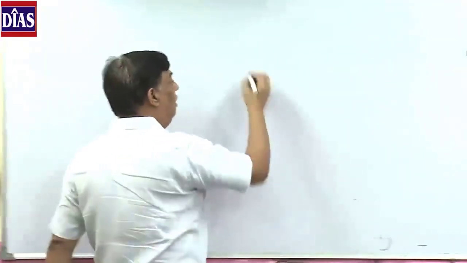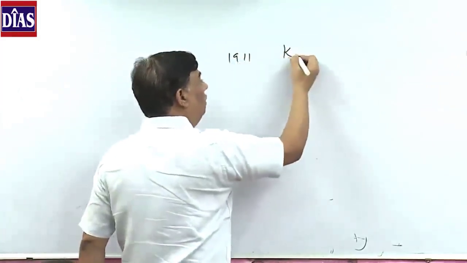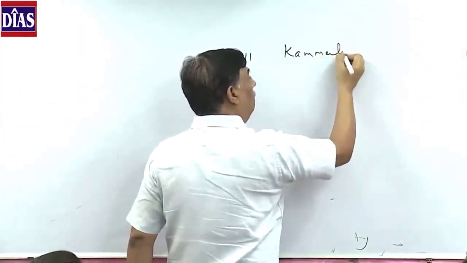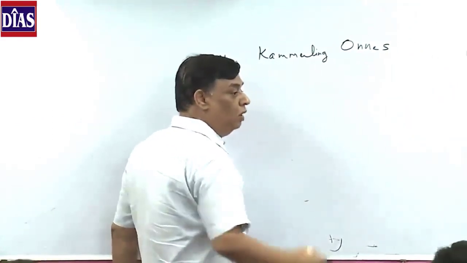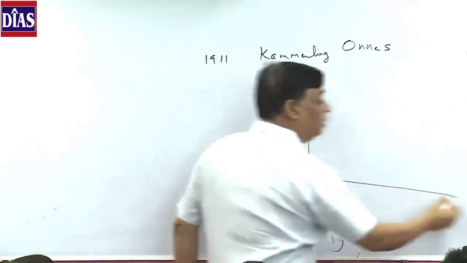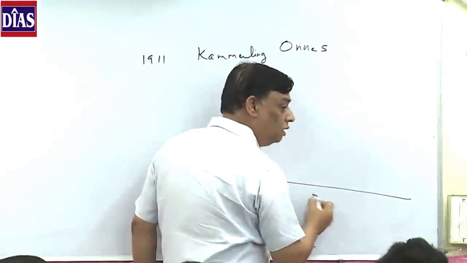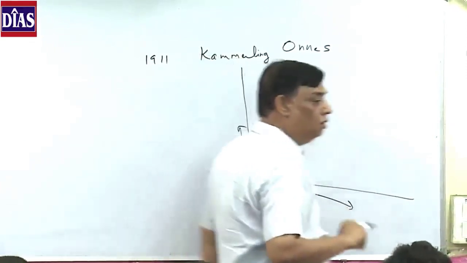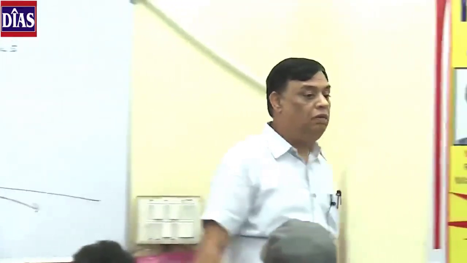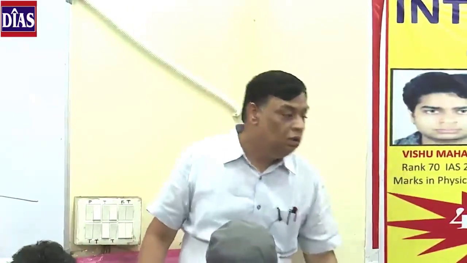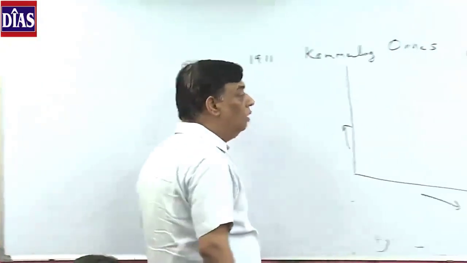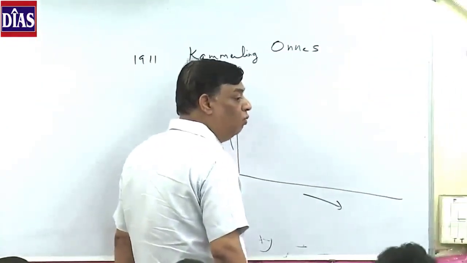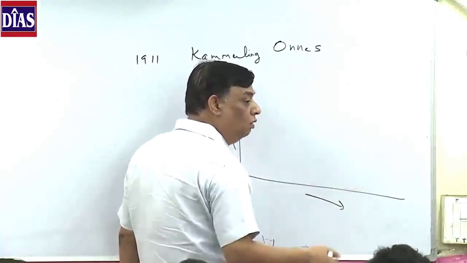So what are superconductors? In 1911, Kamerlingh-Onnes, who is famous for liquefying gases, was trying to liquefy gases, and liquefaction of gases occurs at extremely low temperature. So he was liquefying gases, and then he stumbled on mercury, Hg, and when the temperature of mercury was lowered to 4.2 kelvins, its resistivity dropped down to 0.